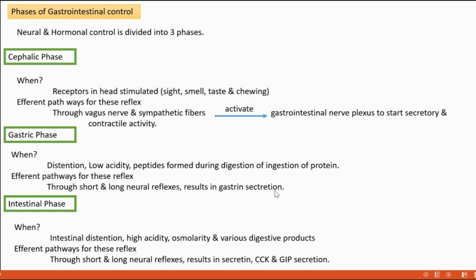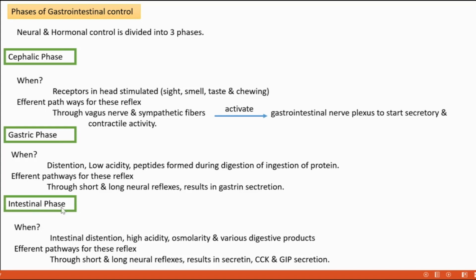Oh, the spelling is wrong here; we should correct that, one additional T comes here. As a result of the gastric phase, what is happening? Through short and long neural reflexes, we know what short and long neural reflexes are, gastrin secretion is happening through these two pathways.